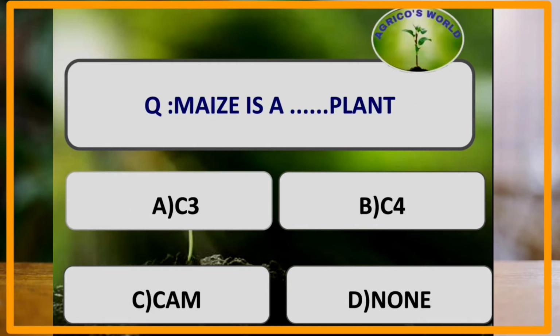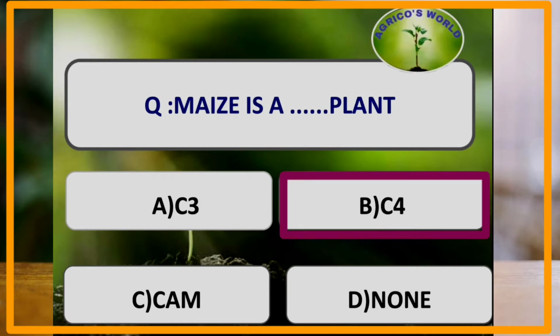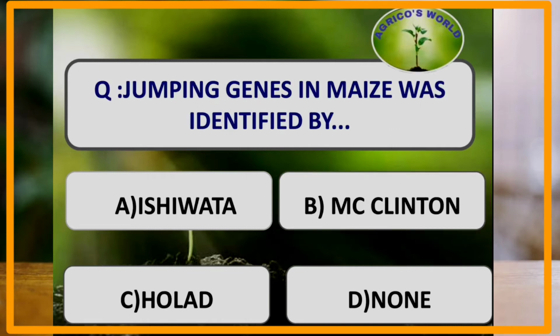Maize is which type of plant? Maize is a C4 plant and it has a special anatomy in the mesophyll cells known as Kranz anatomy. Along with maize, sorghum and sugarcane also come under the C4 plants.